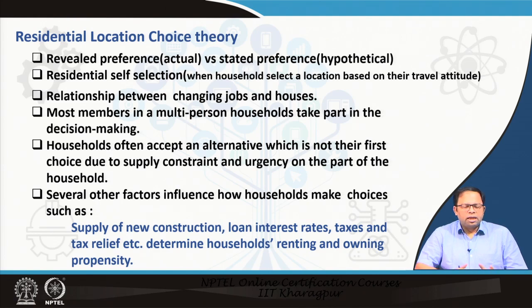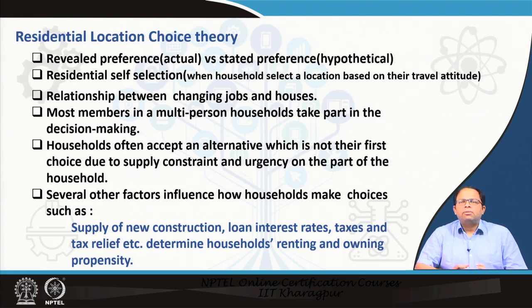In addition to that, there is the issue of the residential self-selection process. What it means is that a household will select a location based on their travel attitude. For example, if a household is going to choose transit, it has already decided on that, and so it will always try to look for a location which is near a transit corridor or near a transit station. So that's a fixed choice. That means the transit choice is fixed, and based on that, the household is selecting a particular location. So the selection process is somewhat biased. This is called the residential self-selection process.